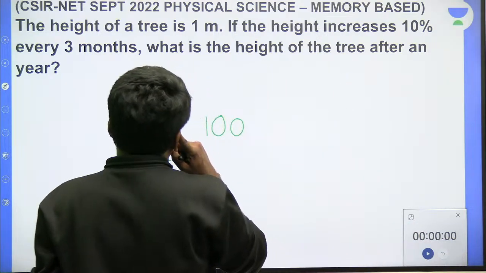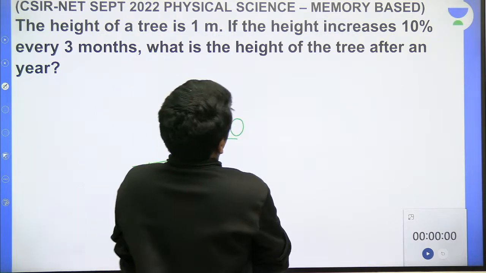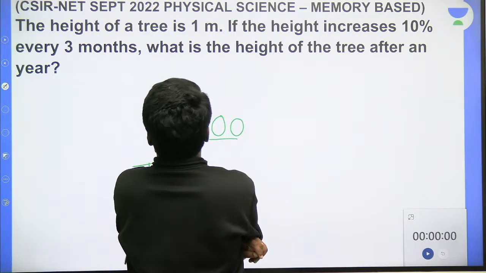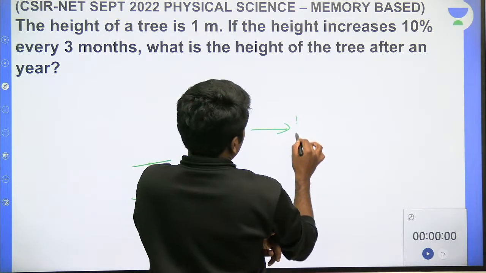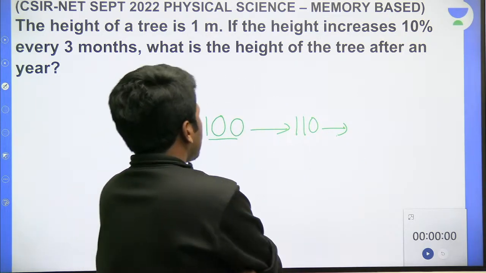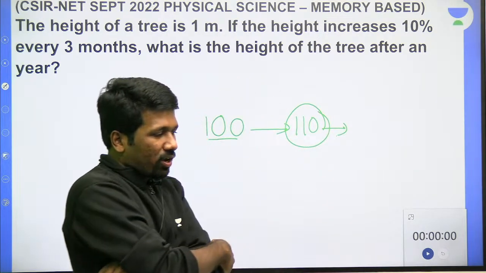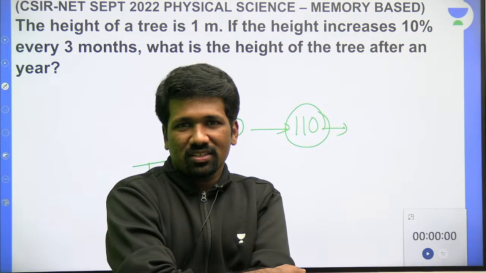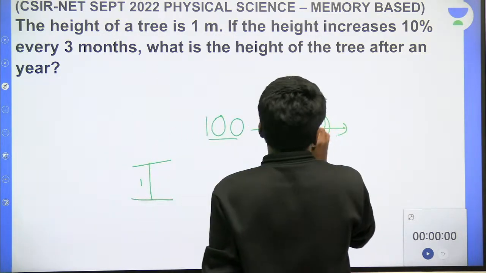Height of a tree is 1 meter. I am assuming 1 meter as 100 centimeter, I am considering like that. If the height increases 10% every 3 months, so in the first 3 months, 10% of 100 is added and it becomes 110. Next 3 months, you have to increase 10% of this 110. It is compounding, like compound interest. Not 10% of 100, but 10% of 110. How much is 10% of 110?